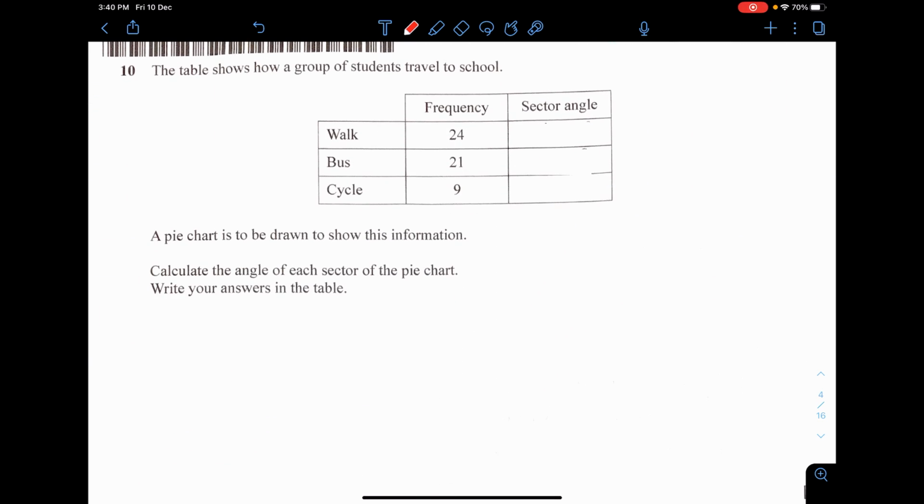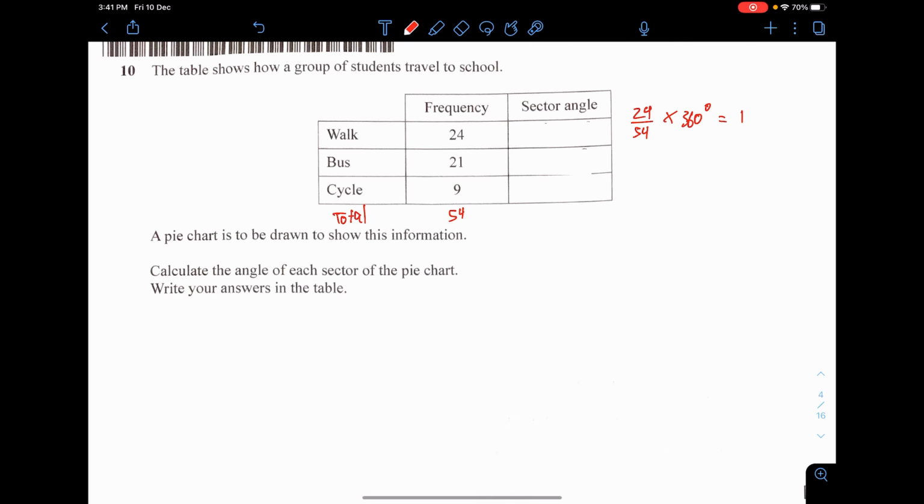Next, the table shows the group of students that travel to school. A pie chart is to be drawn from this information. Find out the angle for each of them. The total of all of them will be 54. So to get the walking, we take 24 divided by 54 times 360 degrees.